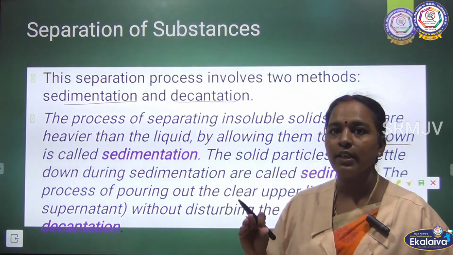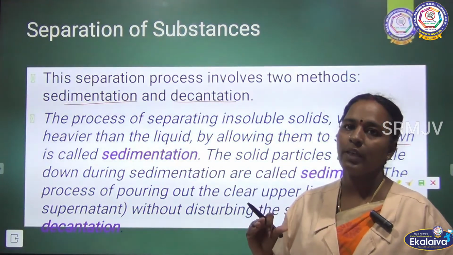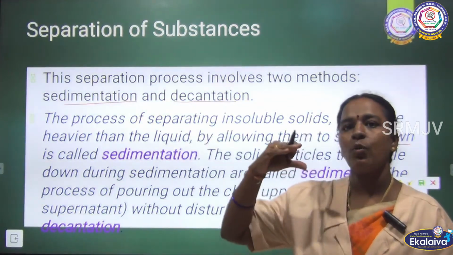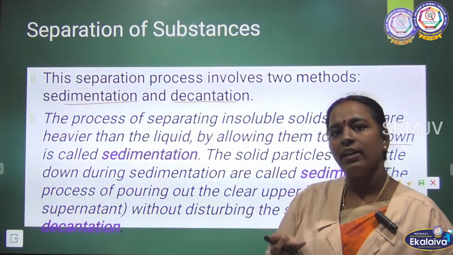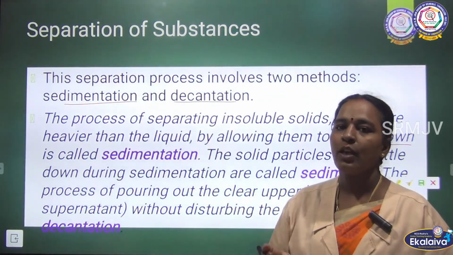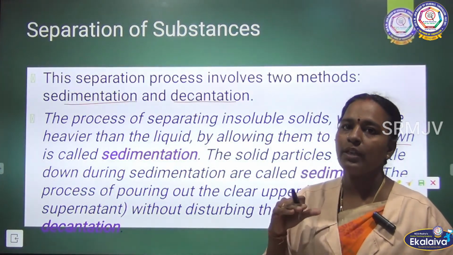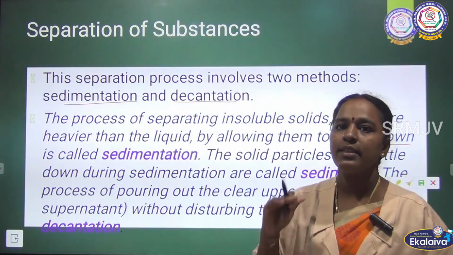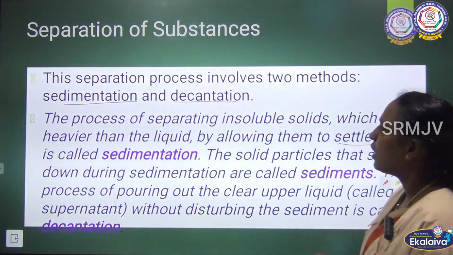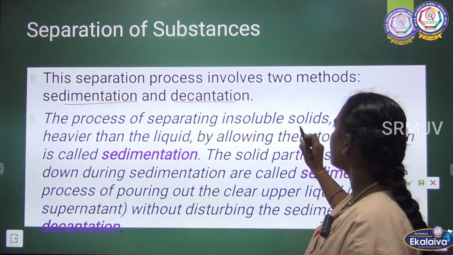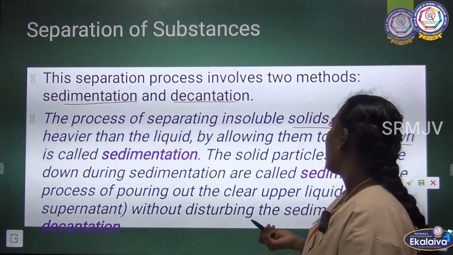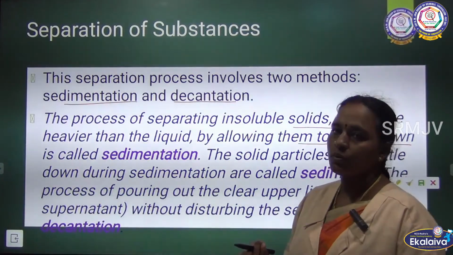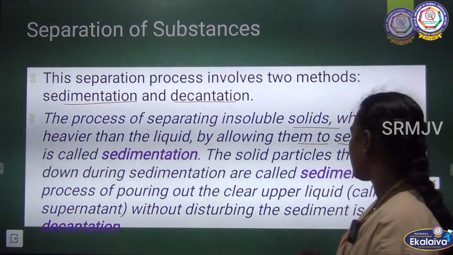Then you allow it to stand for 15 or 20 minutes. You can see the clear water will be at the top, and the sand will be settled at the bottom. That settling at the bottom is known as sedimentation.